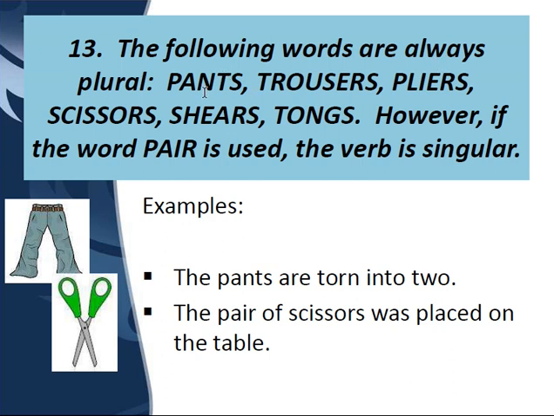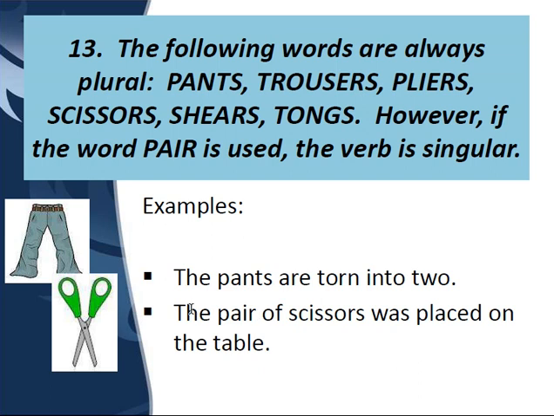Remember when you learned it in class 6-7, the number of nouns, we also learned about some nouns which are always used in plural, like trousers, spectacles, scissors, shears, tongs, pants. Whenever these words are used as subject, we always use a plural verb. The pants are torn into two. But whenever we use the phrase a pair of trousers or a pair of scissors, now a pair of scissors is one. So here we are going to use a singular verb. Just see the difference here.